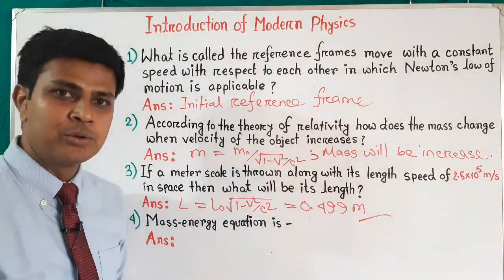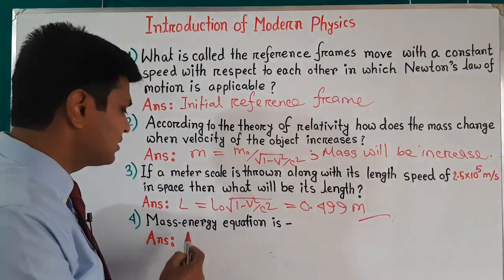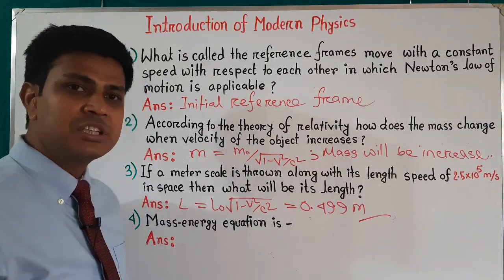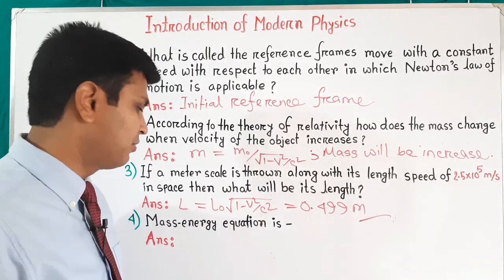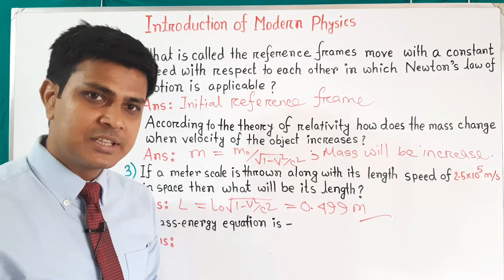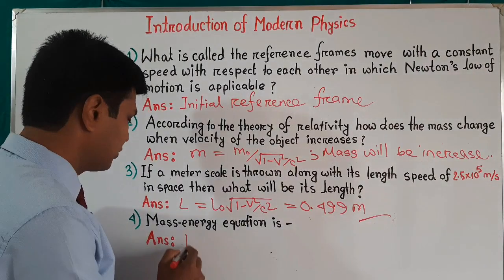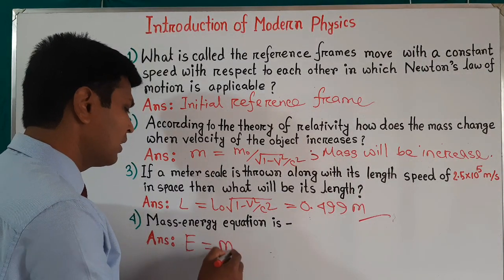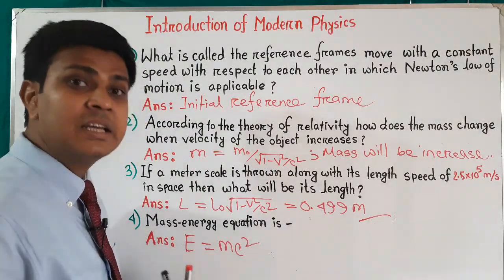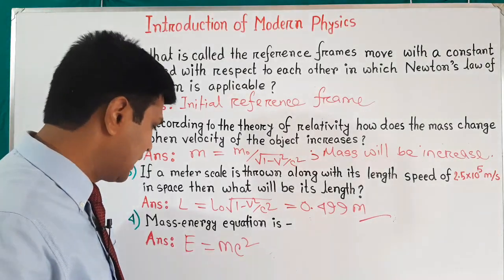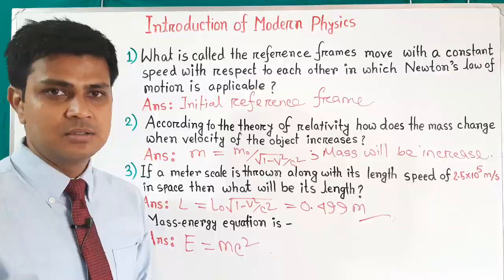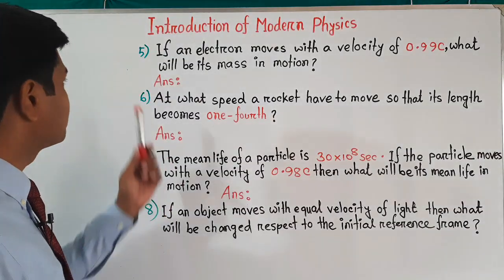Now question number 4. The question is, what is the mass energy equation? The mass energy equation is a very popular and familiar equation which was given by the great scientist Albert Einstein. You all know that the equation is E equals mc square, where E is the total energy, m is the mass, and c is the speed of light.